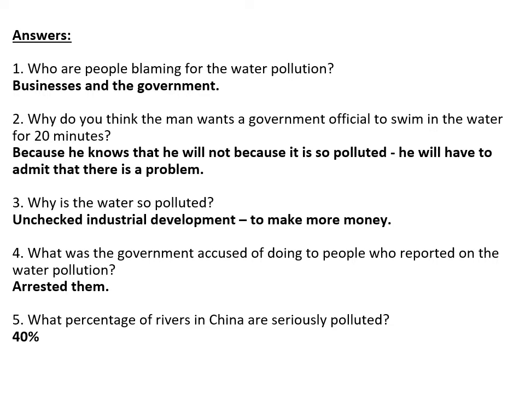Number 3, why is the water so polluted? Unchecked industrial development, meaning that all of these factories, all of these businesses that are polluting the water are not being checked. The government are prioritizing them growing and making money over the environmental damage they're causing. And why? Well, it's to make money.